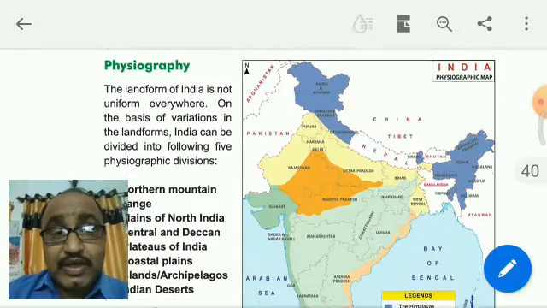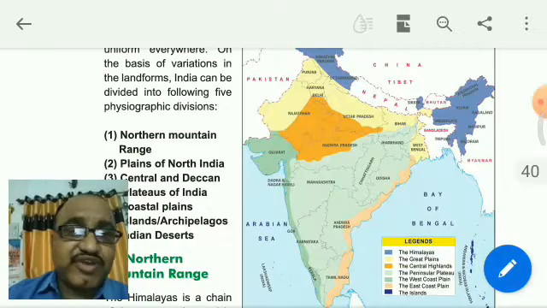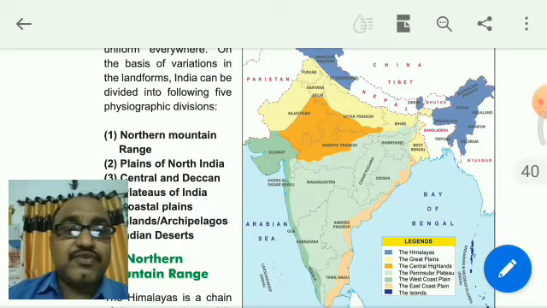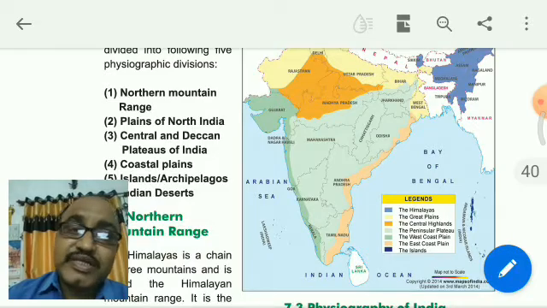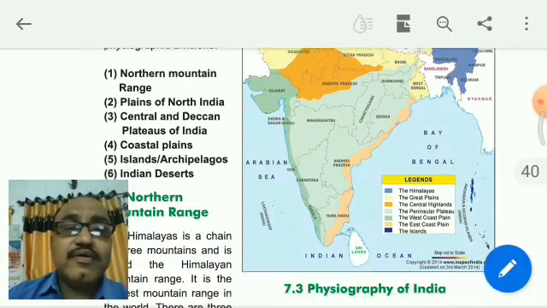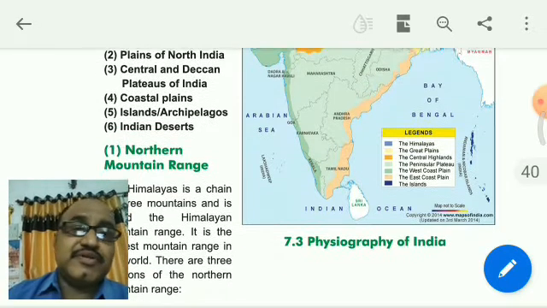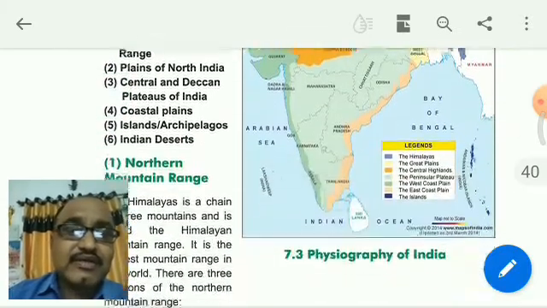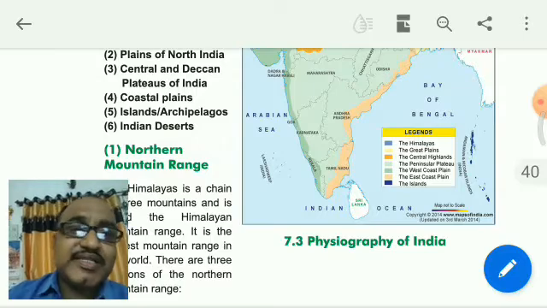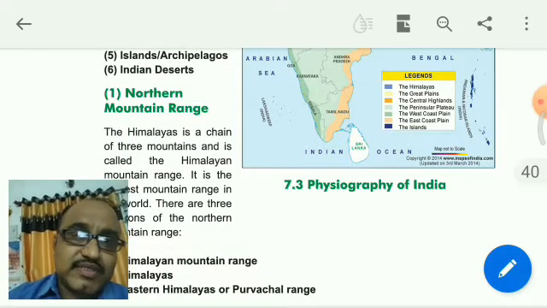So it is divided into five parts: Northern Mountain Range, Plains of North India, Central and Deccan Plateaus of India, Coastal Plains, Islands and Archipelagos, and the Indian Desert. Let us have a talk first.